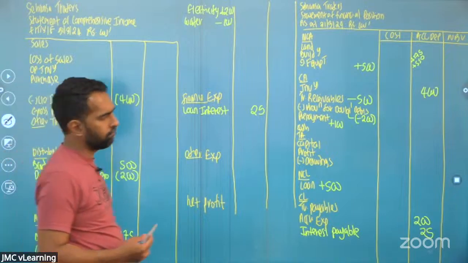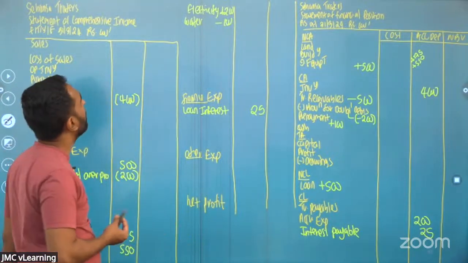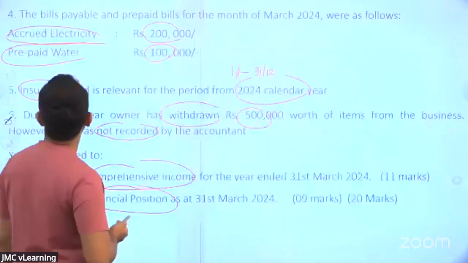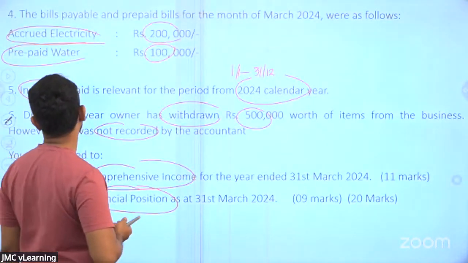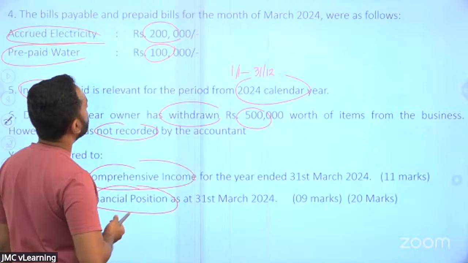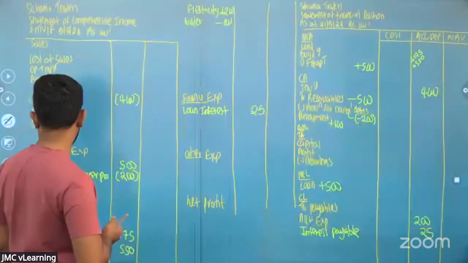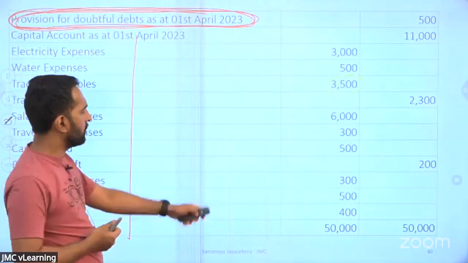Okay. Those are easy ones, huh? So we have done up to this point. Look at the 5th one. Insurance paid is relevant for the period calendar year 2024. Look at the insurance bill. Insurance 300.